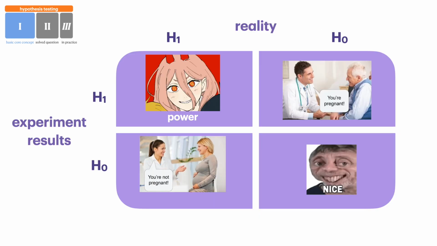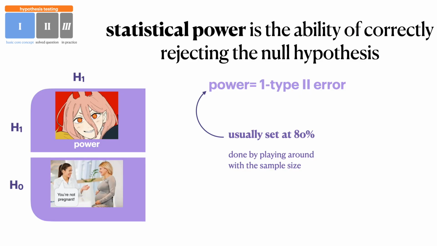Now, re-exploring that table, going back to the outcome where we found a difference between the 2 groups, and there is a difference between the 2 groups, that's actually also called the power, the statistical power. And what statistical power is the ability to correctly reject the null hypothesis. And we know that when we draw a 2x2 table, the numbers usually add up to 1. So the power is also 1 minus your type 2 error.